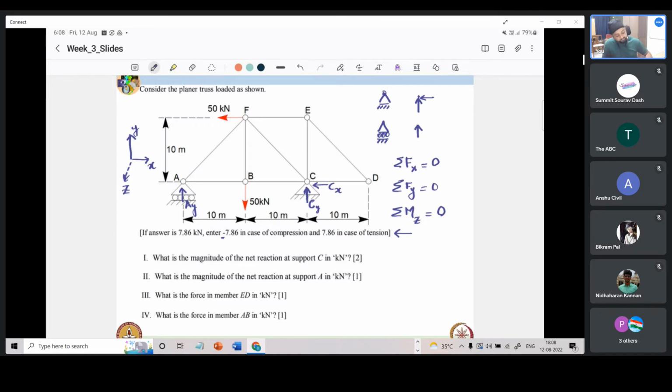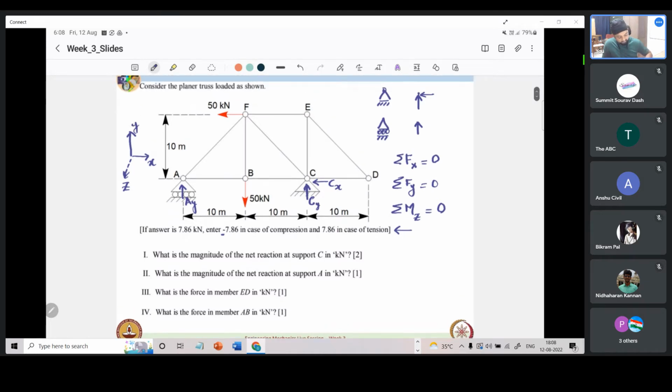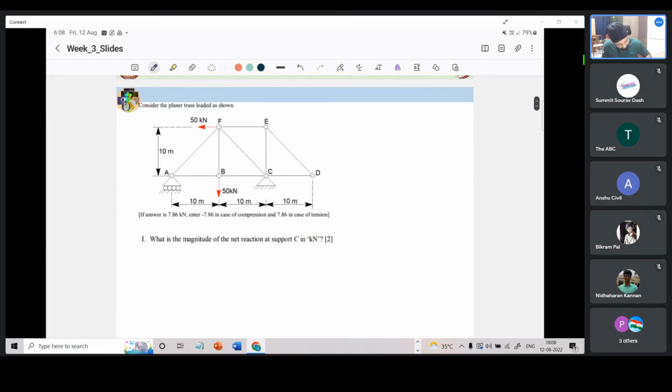Okay, with that, now if we have to calculate the net reaction at C, let us proceed with calculating Ay, Cy, Cx. So let me go here. I'll just draw it quickly here. Cy, I have Cx, I have Ay.